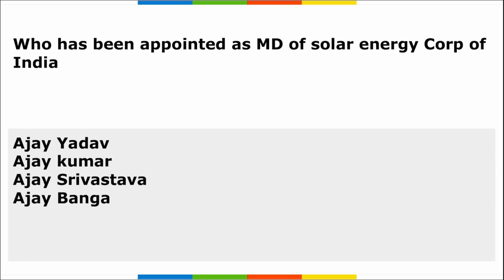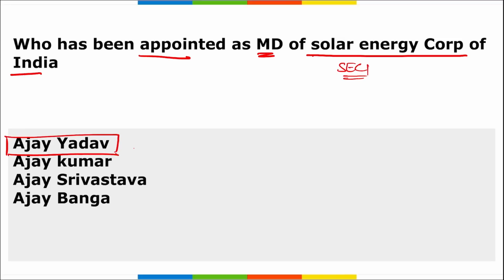Moving on, who has been appointed as Managing Director of the Solar Energy Corporation of India? Who has been appointed as the MD of SECI? So he will be Ajay Yadav. Correct? Ajay Yadav is an Indian Administrative Service officer, an IAS officer from the 2005 batch, correct, of Bihar cadre.